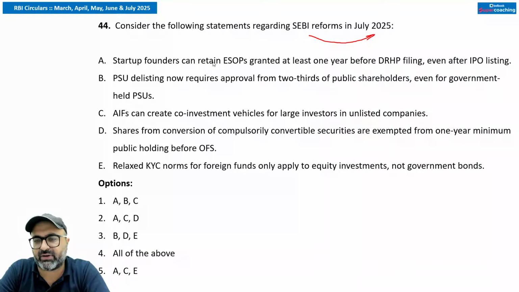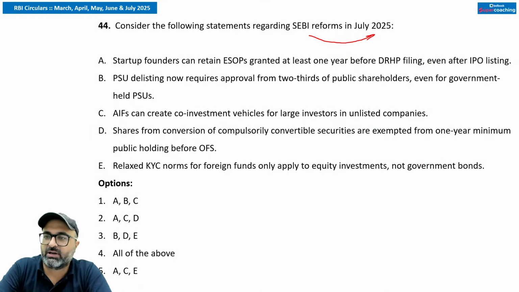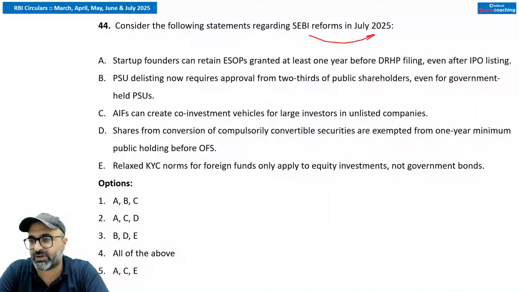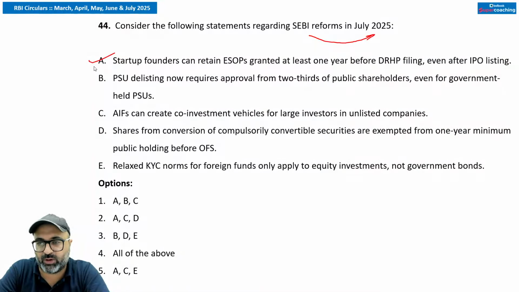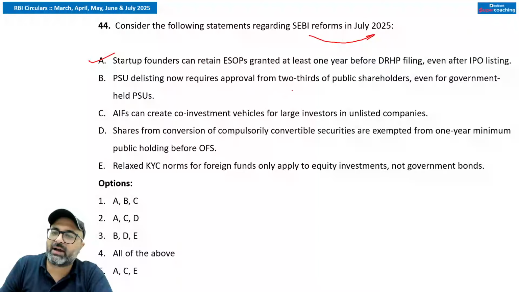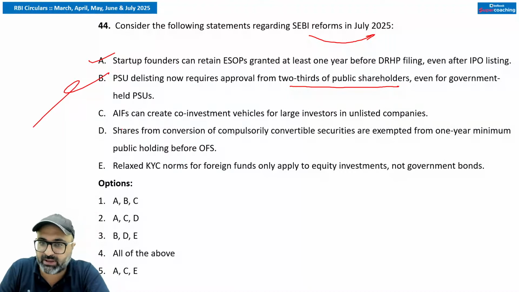Next, consider the following statement regarding SEBI's reform in July 2025. Startup founders can retain the ESOPs granted at least 1 year before filing the red herring prospectus in front of SEBI for going public. That is true. That is absolutely correct. इसमें कोई problem नहीं है. Second statement states that PSU delisting now requires approval from 2/3 of the public shareholders even for government held. No sir, there is no requirement. PSU delisting no longer needs public shareholder approval.